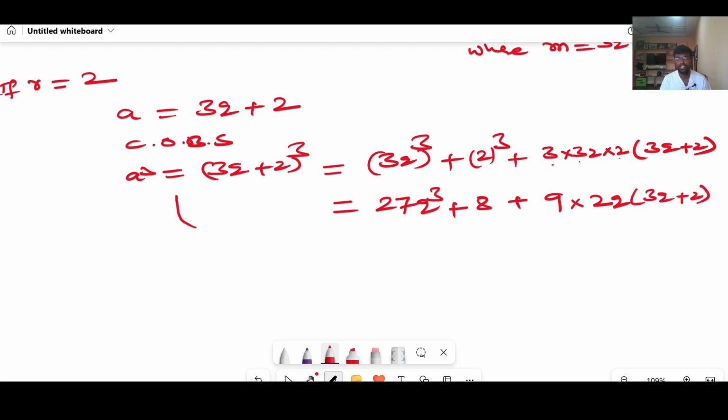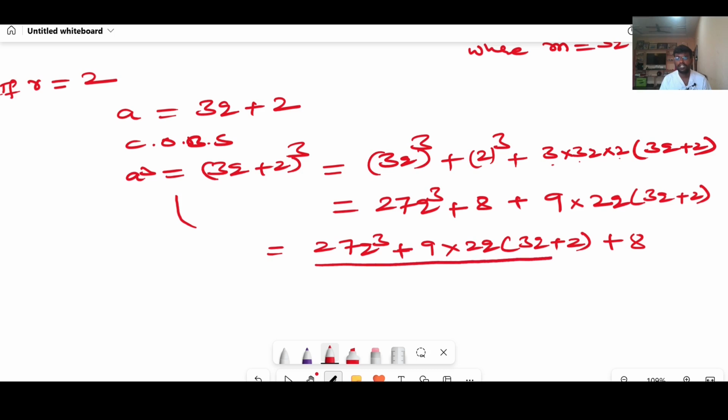I will arrange these terms again. 27q cube plus 9 into 2q into 3q plus 2, plus 8. Can I take 9 as common from these two terms?